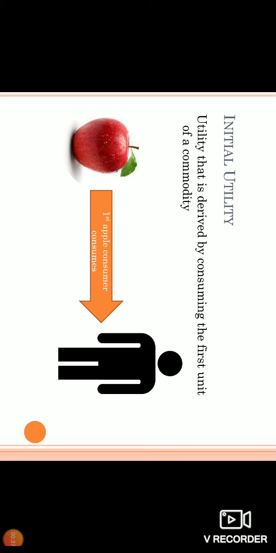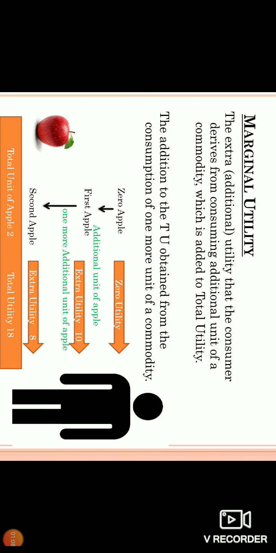First, we are going to see initial utility. It is that utility which is derived by the consumer after the consumption of the first unit of a commodity. It means when a consumer consumes the first apple, he gets a satisfaction. That satisfaction is called initial utility. Am I clear to you? From here we are going on.